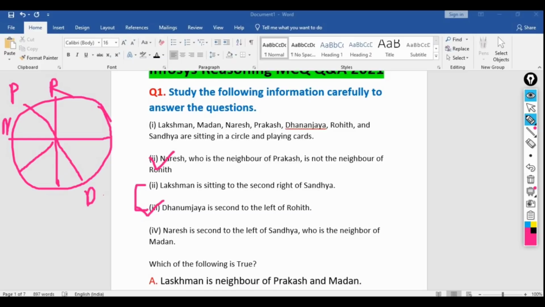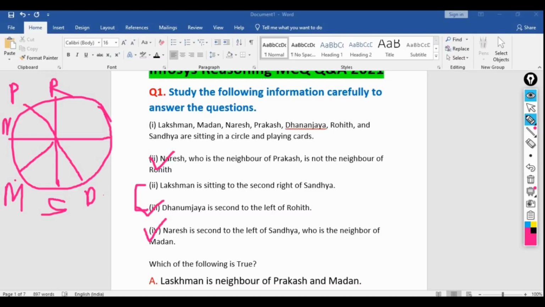Then Naresh is second left to the Sandhya. So left side means this direction, Sandhya second left. So definitely Sandhya will be in between. Naresh is the second left, this is the first left, so here Sandhya will be there. Sandhya first one, second one, so second left is Naresh. So it is done. Now, who is neighbor of Madan? Here it is saying Naresh is the second left of Sandhya, who is neighbor of the Madan. So that means Sandhya is the neighbor of Madan, so here Madan is there. So three things are done.